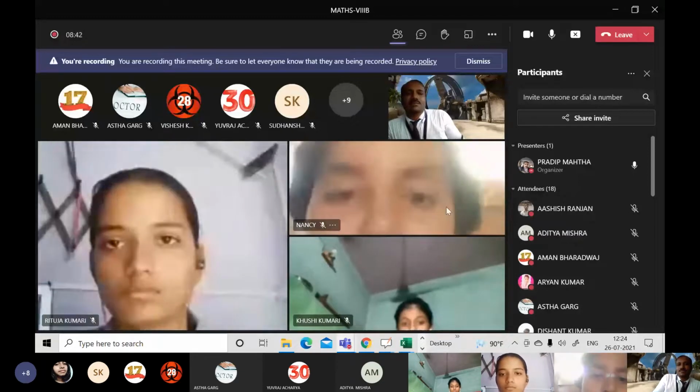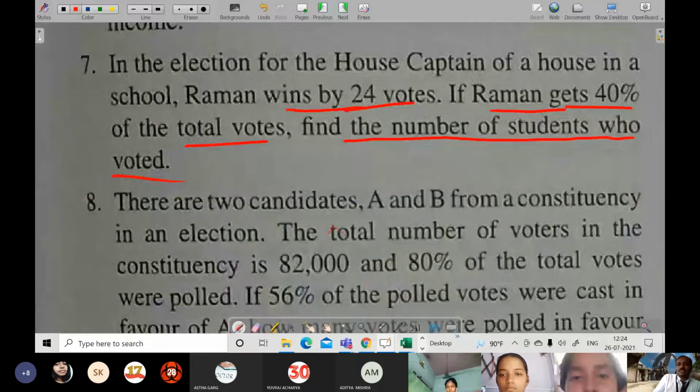That means the participants are more than 2. This question is not making sense only, sir. Okay, I am just thinking how it can be done. So of course there is something missing. Either the number of participants should be this. Sir, 40% of x minus 24 will be 60% of x.